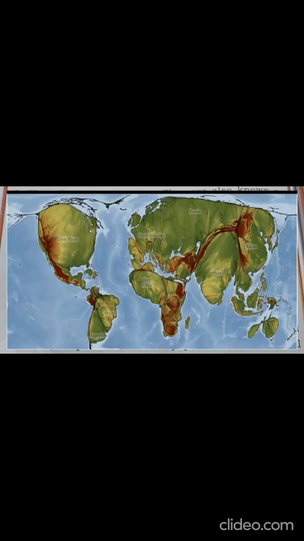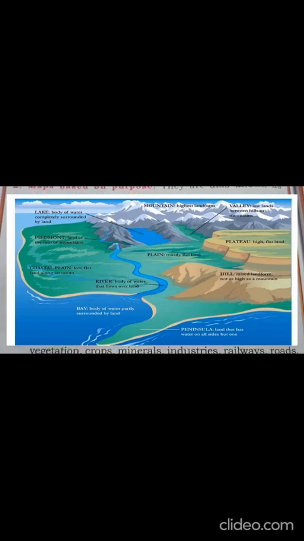Second one, political maps. In these maps, we can learn about the states, countries and continents and their location, areas, etc. Distribution maps help us to know the definite features such as land use, temperature, rainfall, population, soil, natural vegetation, crops, minerals, industries, railways, roads, waterways, etc.